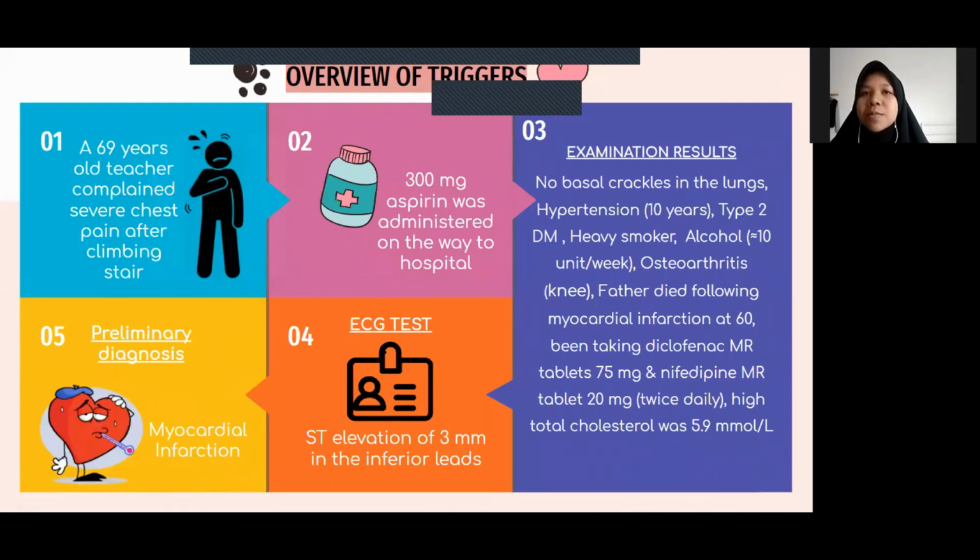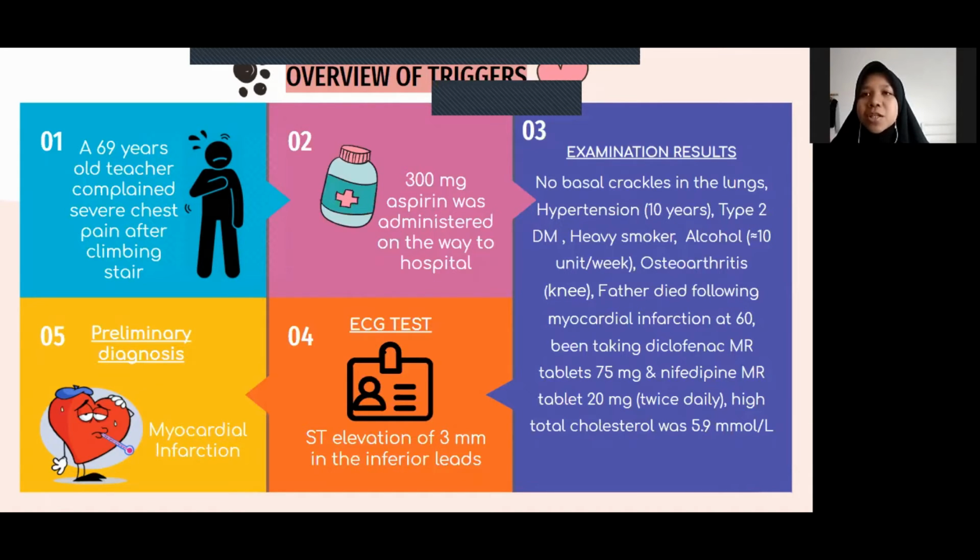So a 69 years old teacher had a severe chest pain right after he climbed the stairs. He was rushed to the hospital, and on the way there, 300 milligrams of aspirin was administered. He also underwent medical examinations, and the results are as follows. There are no vesicles in the lungs.